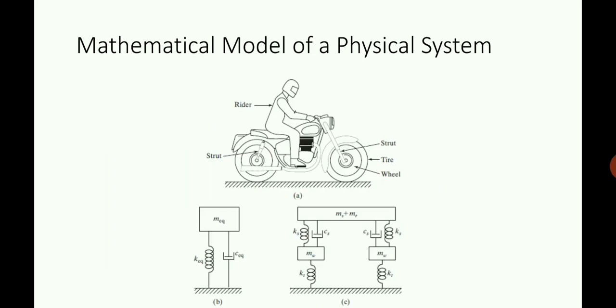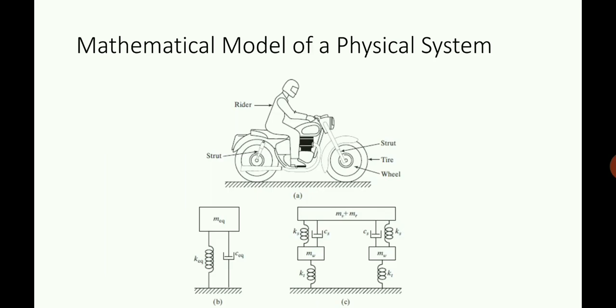Next, to sum up, this is what we are supposed to do when we have an idea about vibration and analysis. There is a motorcycle and there is a rider. While analyzing this mathematically, we can convert the figure A, the system A. A rider is shown, the strut is shown, tire, wheel, everything is shown.